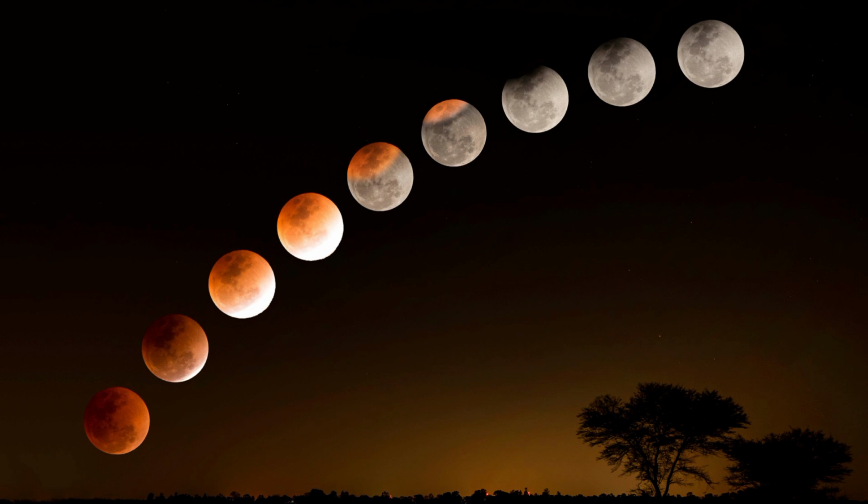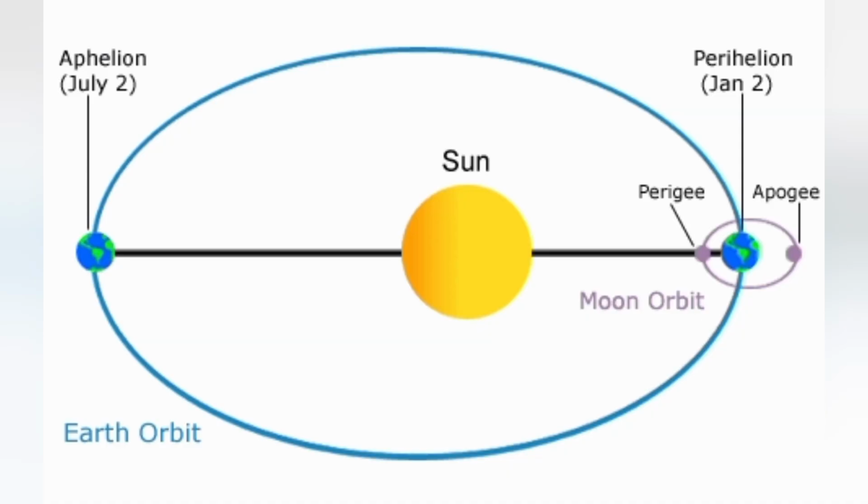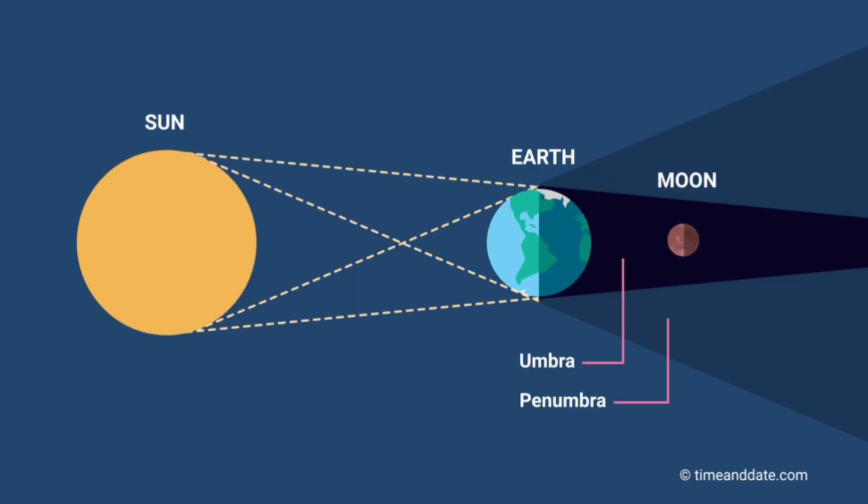One lunar eclipse can last as long as 3 hours and 40 minutes. If the moon is nearest to the earth, which is called perigee, the eclipse will last longer because the earth covers the moon completely. But if there is an apogee, which is when the moon is farthest from the earth, the duration of the eclipse will be shorter, because the distance between the earth and the moon is largest in an apogee.